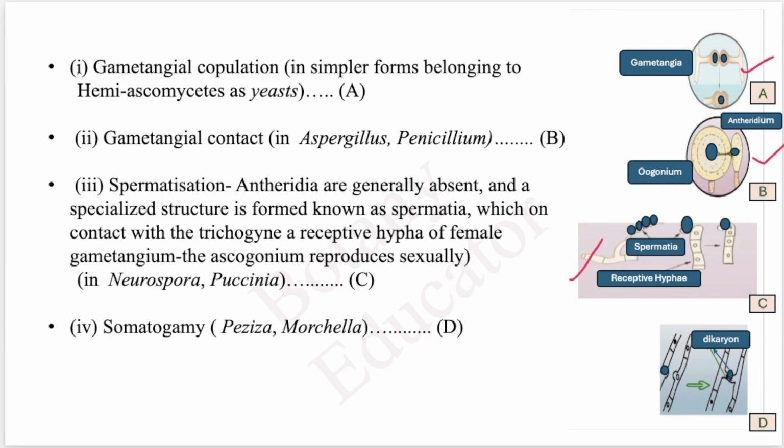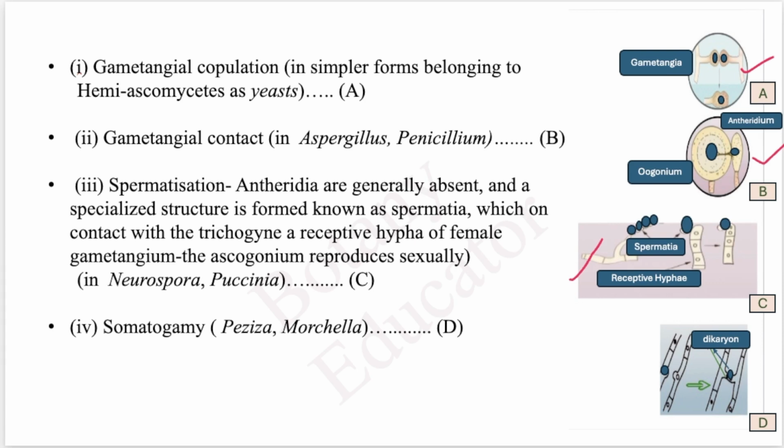You have to just remember the names as we will study later in the Ascomycetes. We will discuss yeast, Aspergillus, Puccinia. In that, I will tell you more in detail about the subject, right? So through this diagram we can understand how this reproduction takes place.